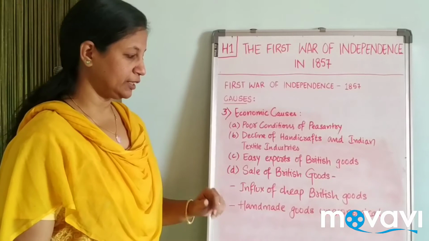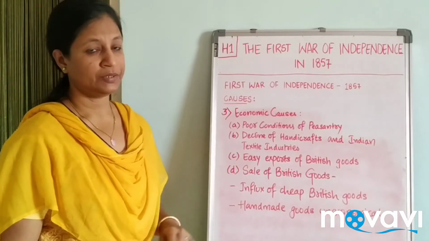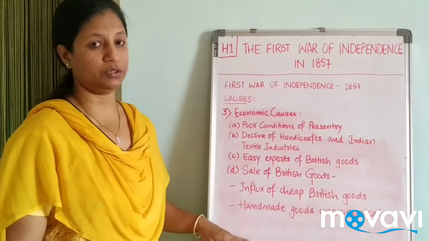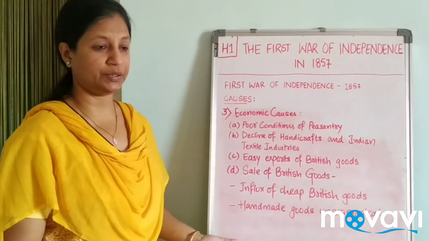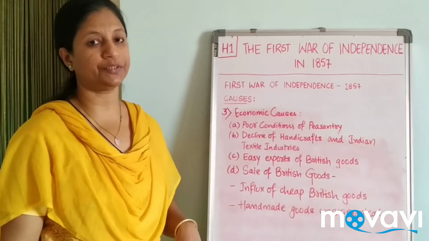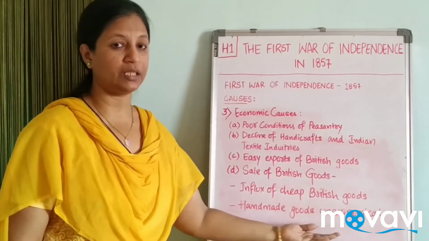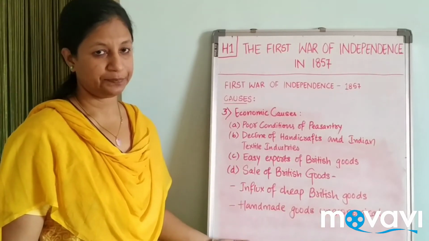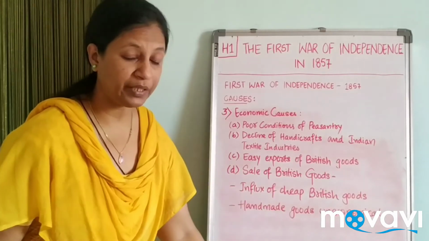Influx of cheap British goods. Handmade goods uneconomical. The Indian handmade goods were costlier, and even when produced, they were not getting a market because of the influx of cheap materials. This became very uneconomical for the Indian traders, and Indian people were totally losing their market and becoming poorer.